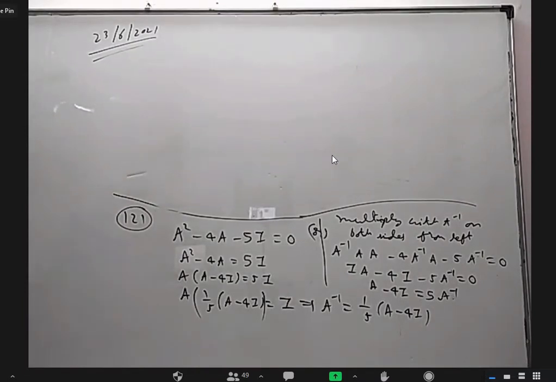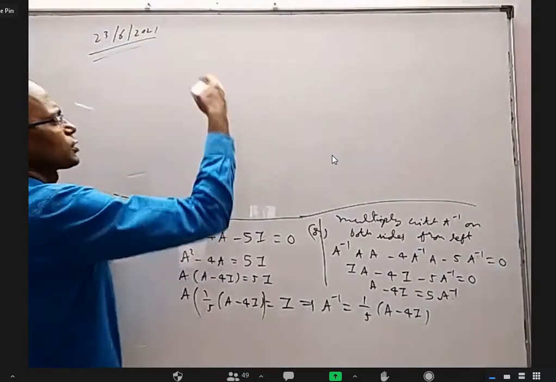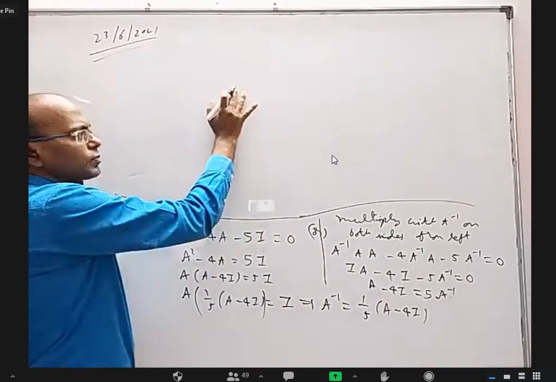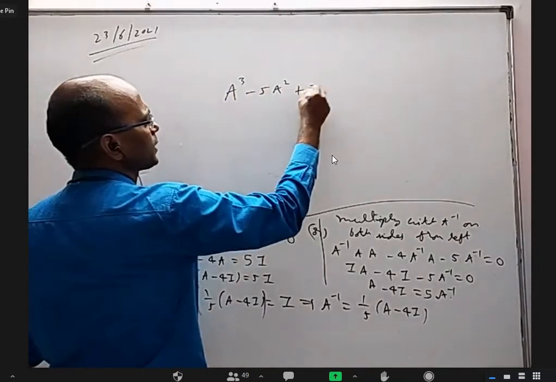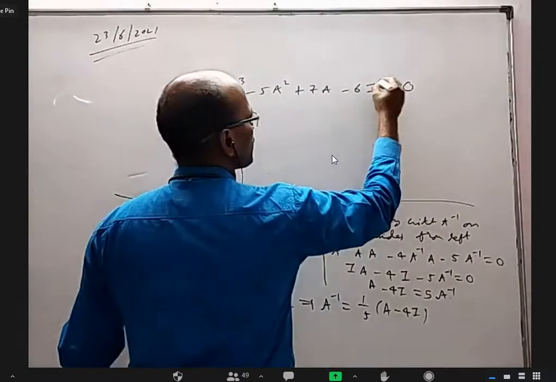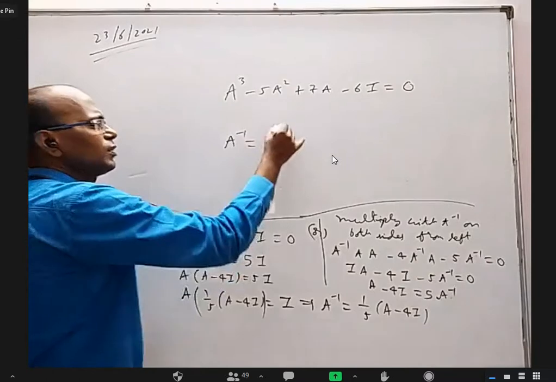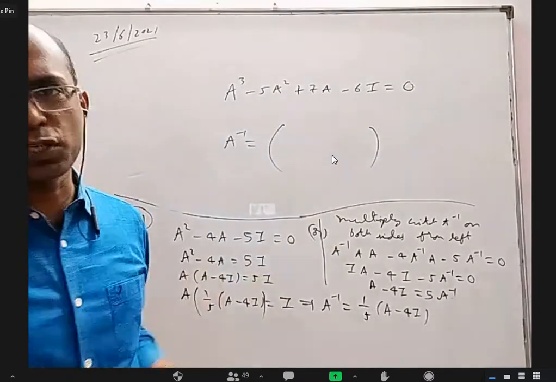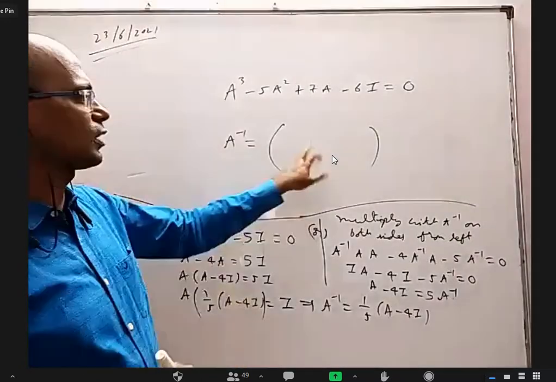See, in 121, forget about this. Later on, I can give a cubic equation. Don't write, just listen to what I'm saying. Let us say A cube minus 5A square plus 7A minus 6I is equal to the null matrix. Based on that, A inverse is a quadratic expression in terms of A. Anybody want to tell me quickly what is that?